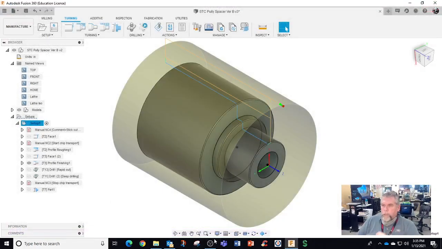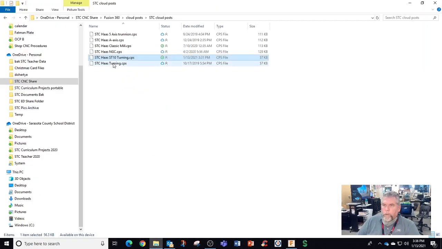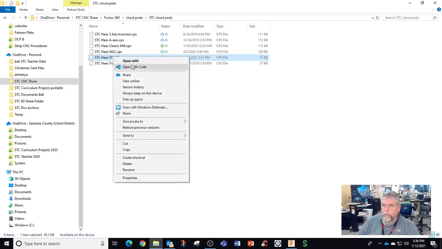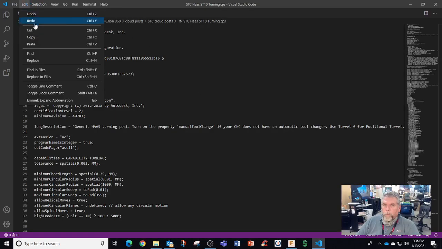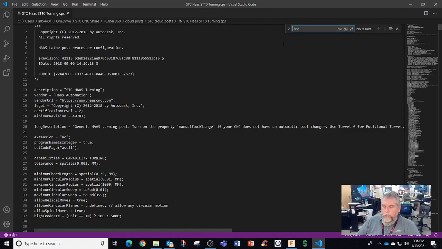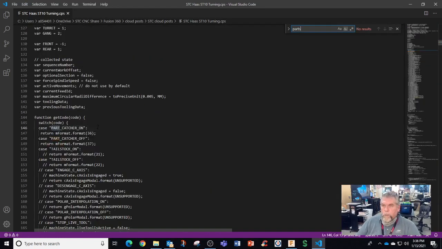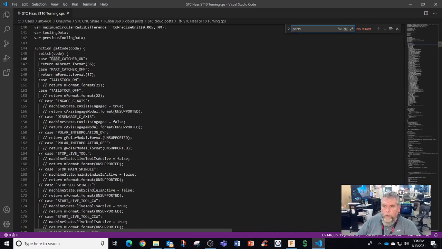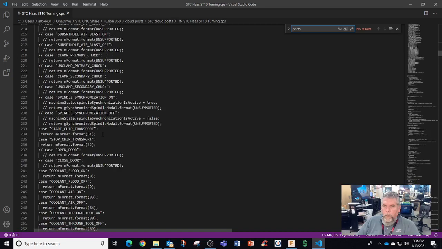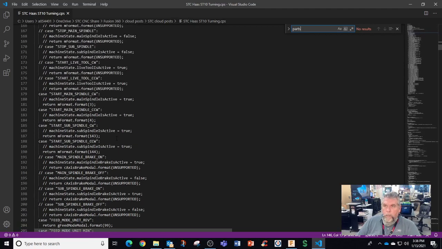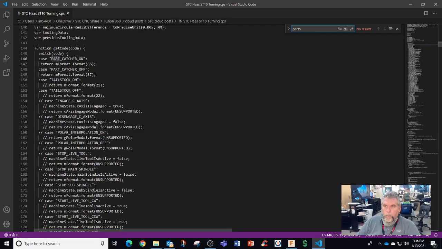Why isn't the parts catcher working? Let's see. If I go into my CPS file here, I'm going to open the editor, and I'm going to look for, find parts right there. Part catcher on, return format 36. So I'm looking at the other ones down here. This says start chip transport right there, and return M format 31. So that should put in the code for parts catcher 36.